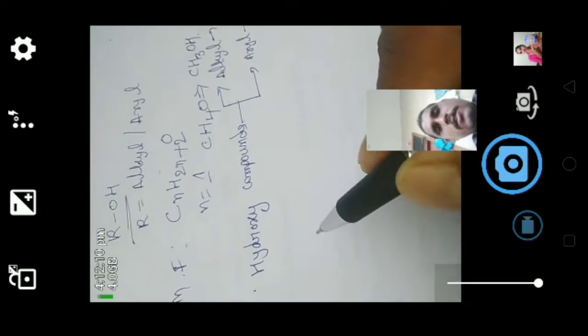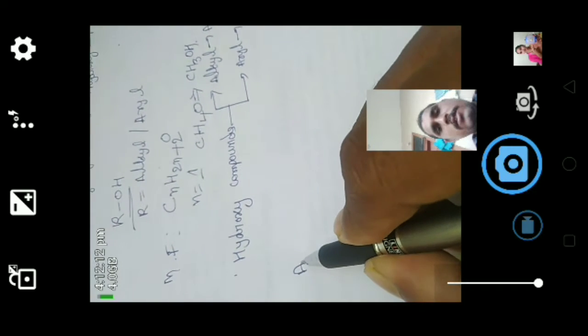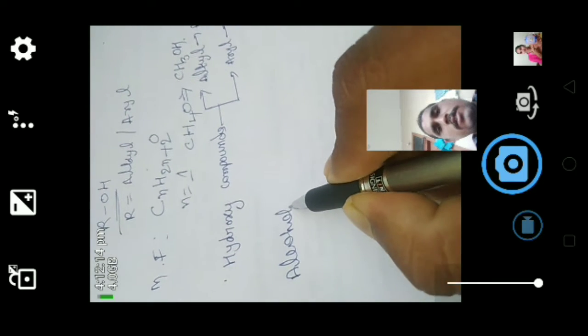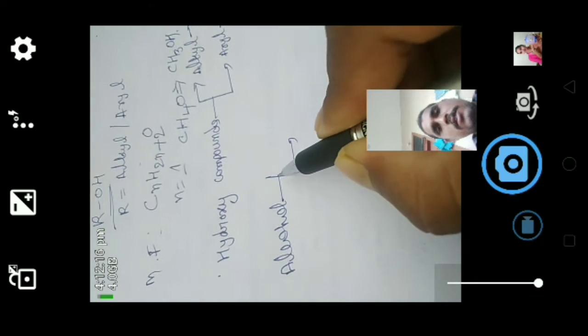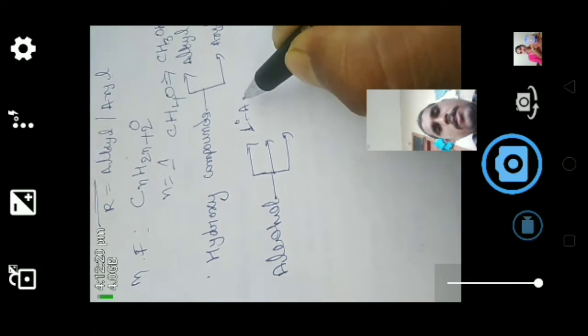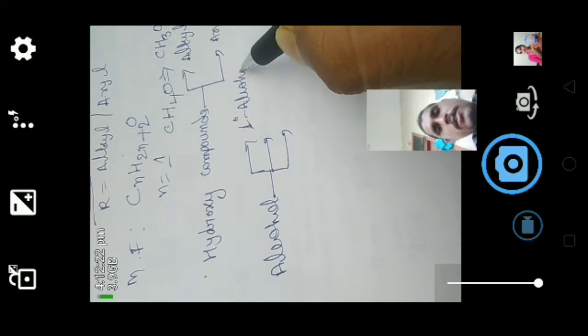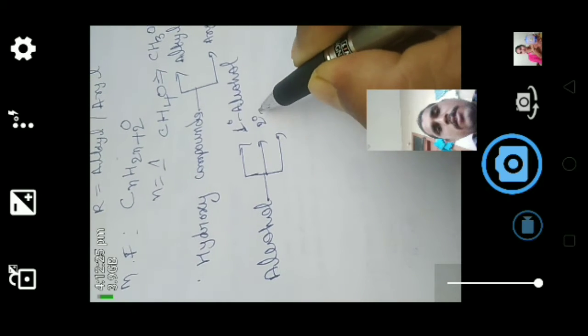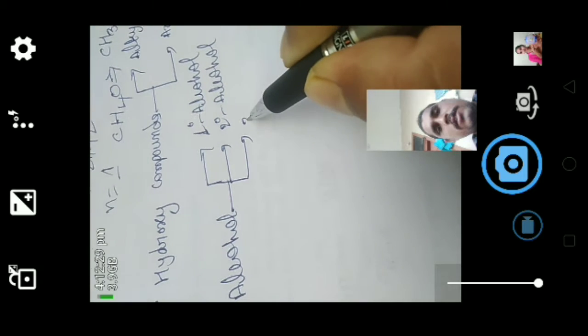Again, alcohol is classified into three types: primary alcohol, secondary alcohol, tertiary alcohol.